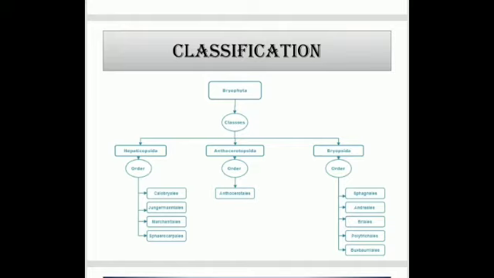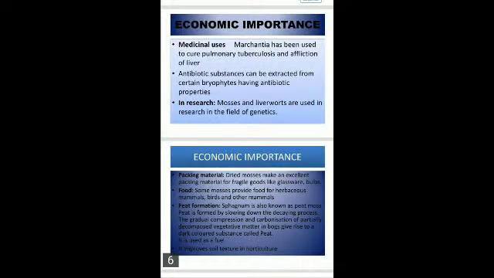Okay, so how many classes are there in bryophytes? You must know that there are three classes. How many orders in Hepaticopsida? So you should know that there are 4 orders. Clear? And similarly, you should know the total orders. What are the features? These are the common features of bryophytes.